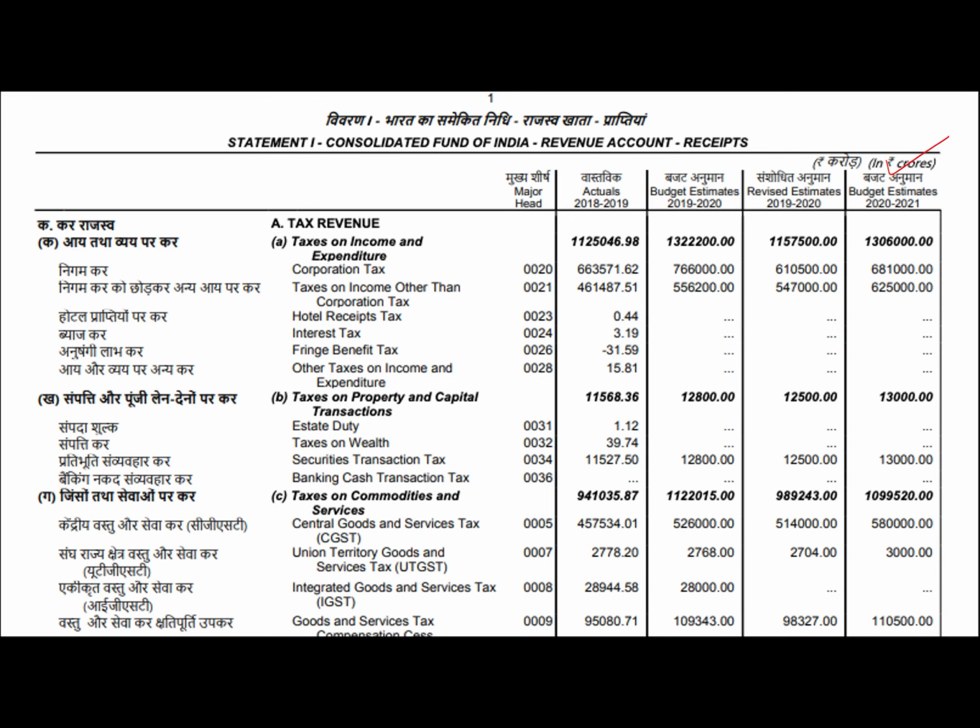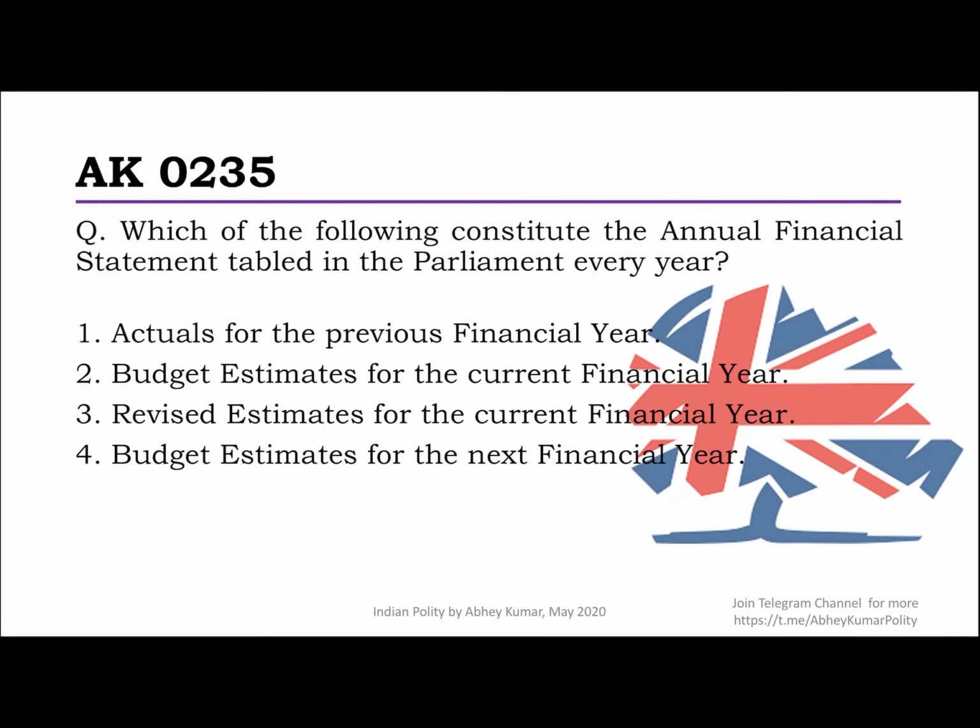As you can see, you'll have the budget estimate for the year that we are proposing, that is the next financial year, 2021. Then the current financial year's revised estimates and budget estimates, and the last financial year which has been completed, the accounts have been closed, the actuals of that. So actuals, the BE, the RE, and the BE projected for the next financial year. All these complete the annual financial statement. So please read that.